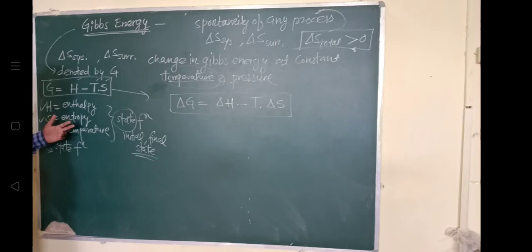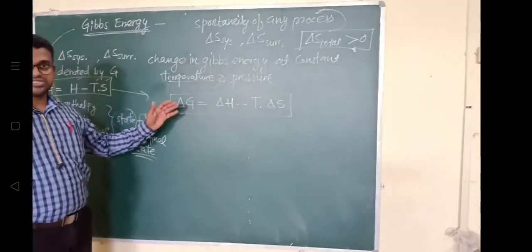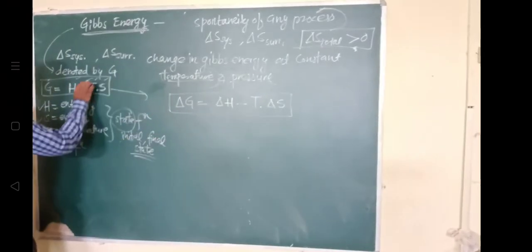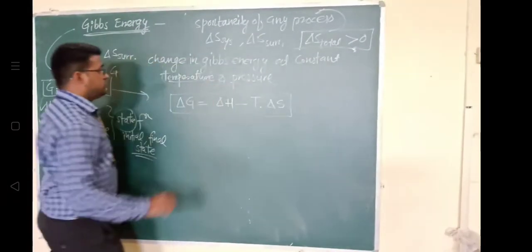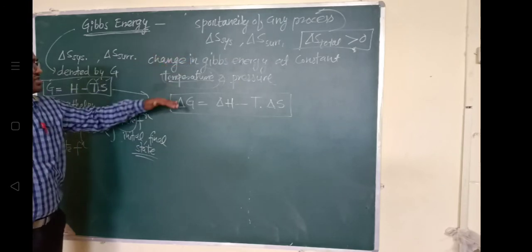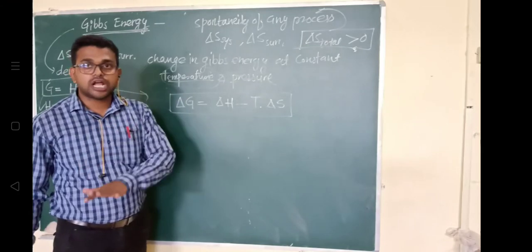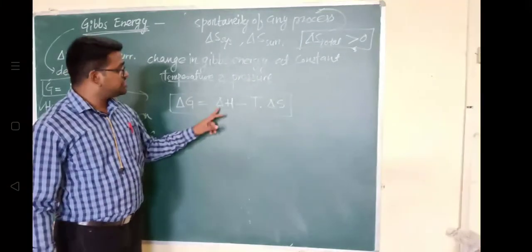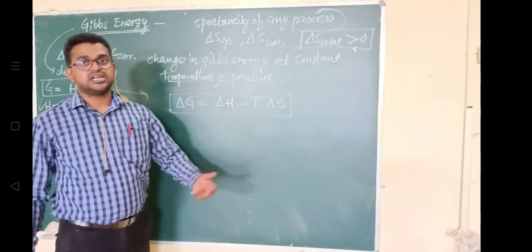What is that Gibbs function? It is given by G equals H minus TS, and for the change in Gibbs energy at constant temperature and pressure, the temperature is constant, so we take it outside, and write in terms of change in all the parameters. So delta G equals delta H, the change in enthalpy of a system, minus T, the constant temperature, into delta S, the change in entropy.